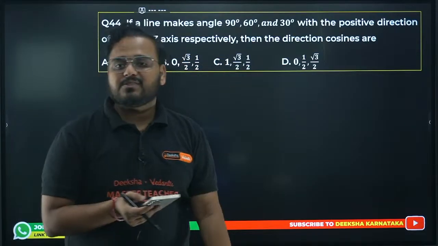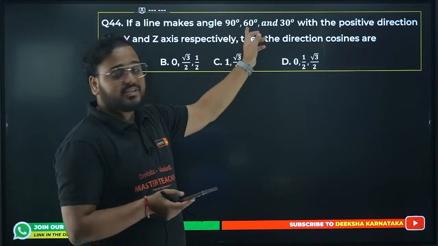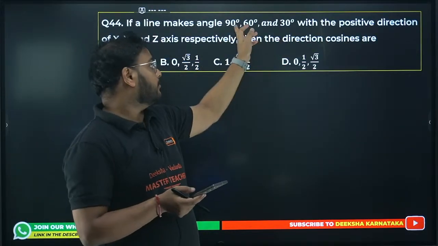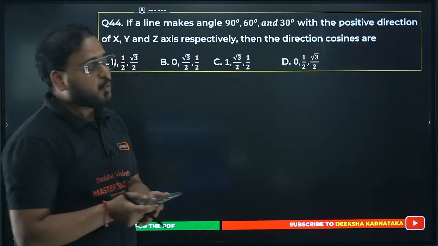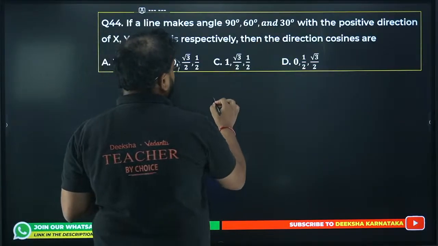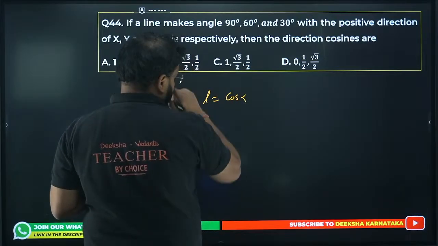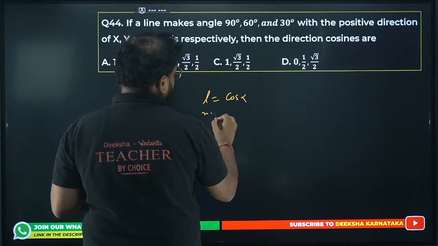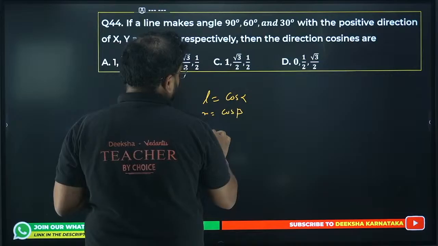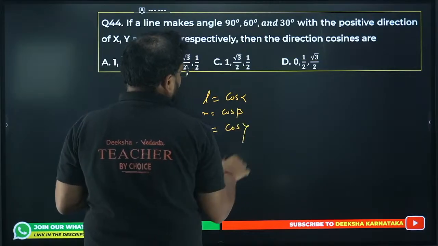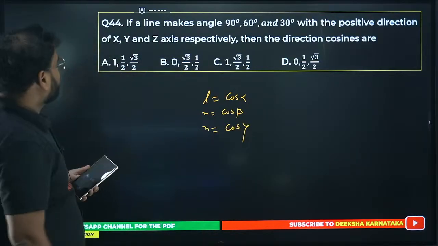Again, the direction cosines, you can find it. Cos 90 is 0, cos 60 is 1 by 2, cos 30 is root 3 by 2. So we have basically L given as cos alpha, that's your direction cosine. M is given as cos beta, and N is given as cos gamma. Answer is 0, 1 by 2, root 3 by 2.